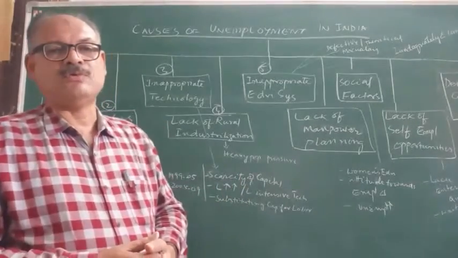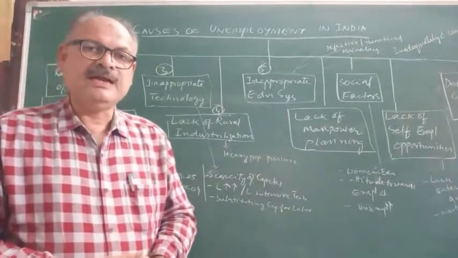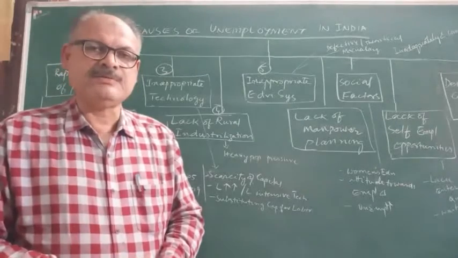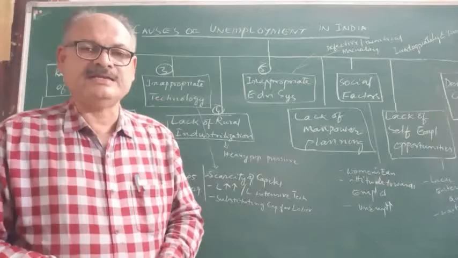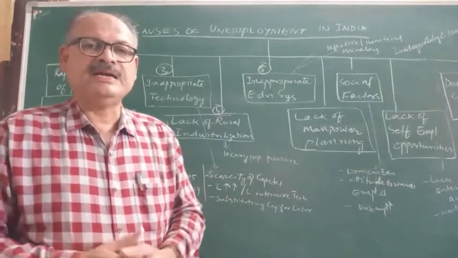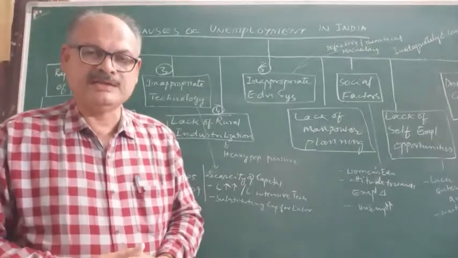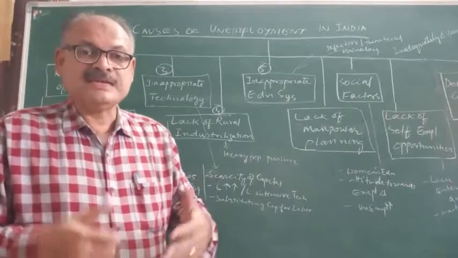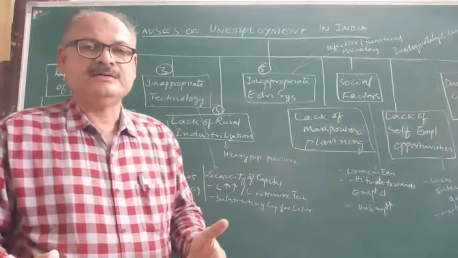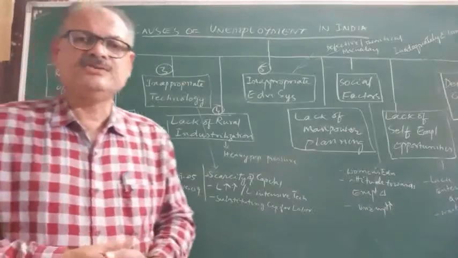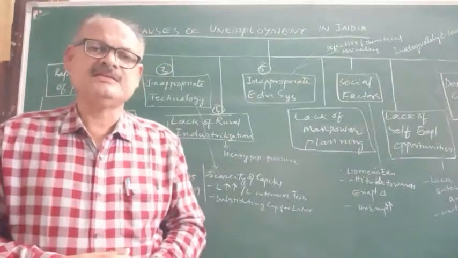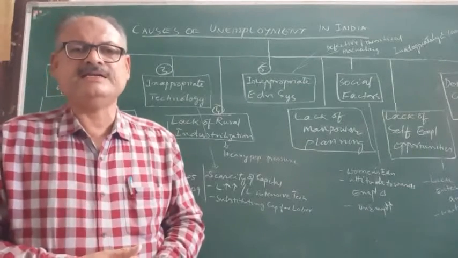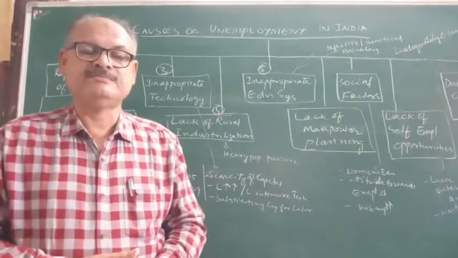because of wrong manpower planning. If the government had planned properly, instead of giving permission to so many engineering colleges, if medical colleges had been given permission, then medical graduates might have come forward. If vocational education had been imparted, then students would have had that type of skills. Students might have come out of the colleges and become self-employed.